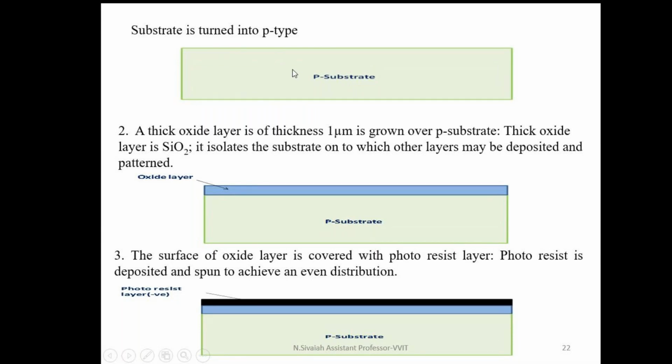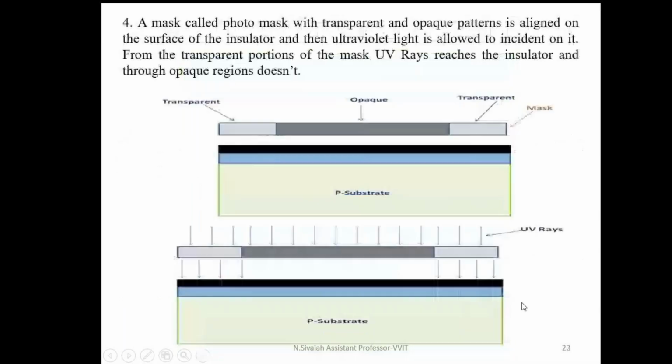What is the next step? Next step is oxidation. Oxidation means what? The process of forming an SiO2 layer on the top of the substrate is called oxidation. What is the next step? Next step is what? Photolithography. The purpose of photolithography is removing SiO2 wherever I require. For that purpose, I go for photolithography only. Photolithography means we have to first form a photoresist layer. This is a photoresist layer. After that, I am using a photomask with transparent and opaque regions.